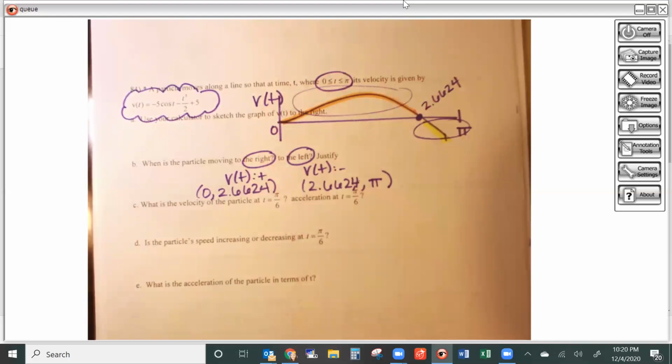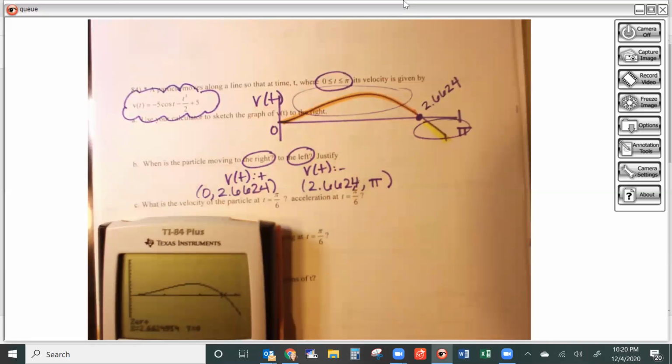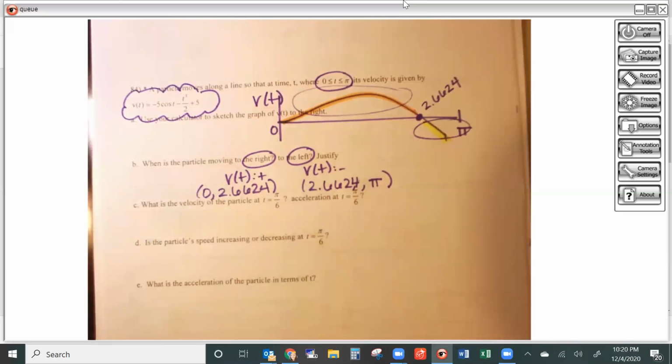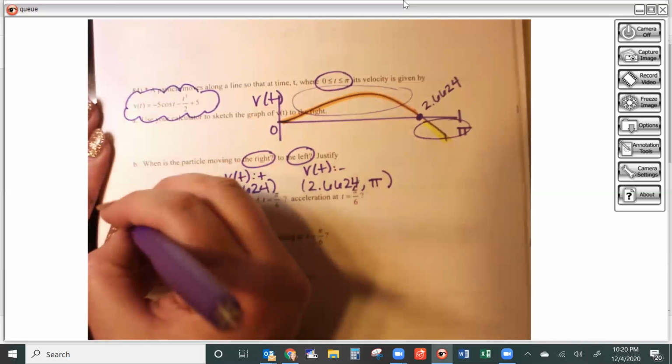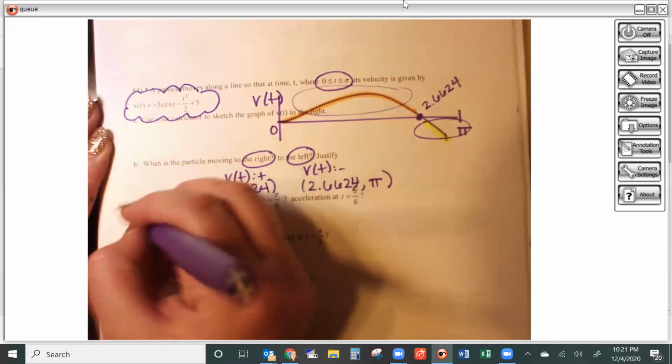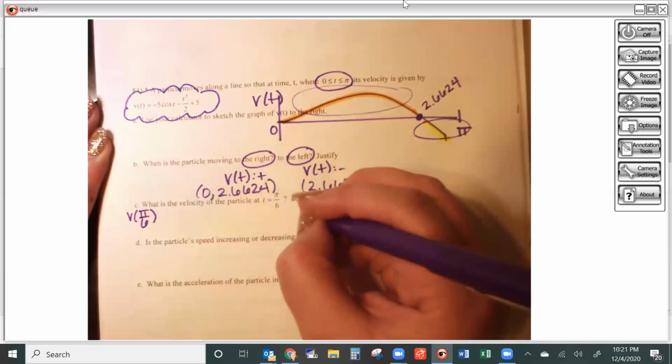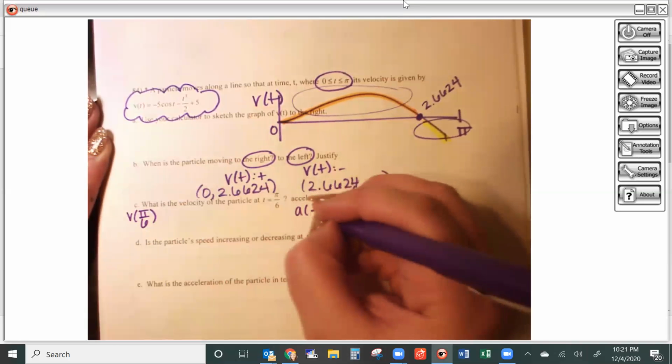Okay, then it says, what is the velocity of the particle at pi over 6? What about the acceleration at pi over 6? Okay, that's a great question. So if this function is velocity, then I want the y value at pi over 6. So here's what I'm going to do. I'm going to find the velocity at pi over 6. Then I'm going to find the acceleration at pi over 6.